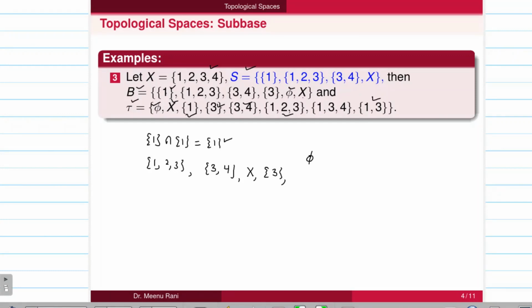So again, if I take {1} with {1, 3, 4}, that will give you {1, 3, 4}. So all these members will form a topology for this given set. So this way we can say that from the subbase for a topology, we can find a base as well as the topology also.